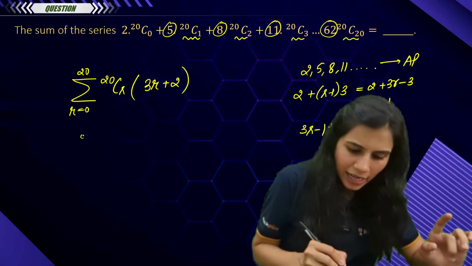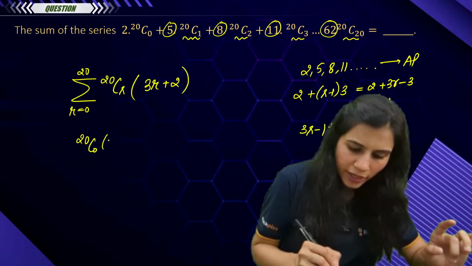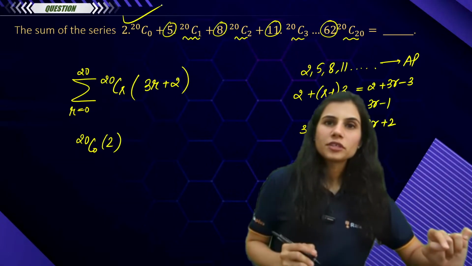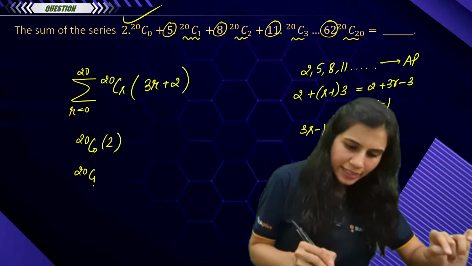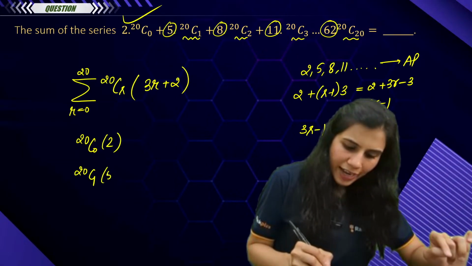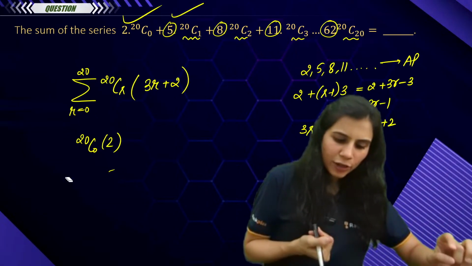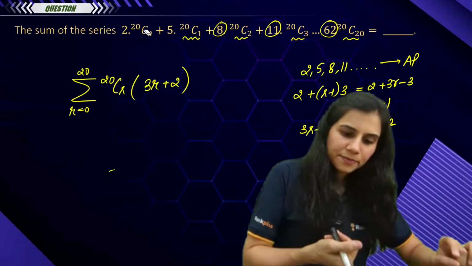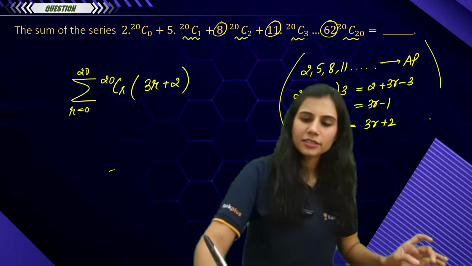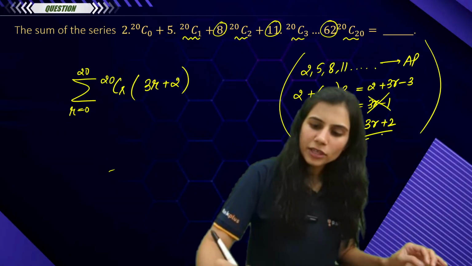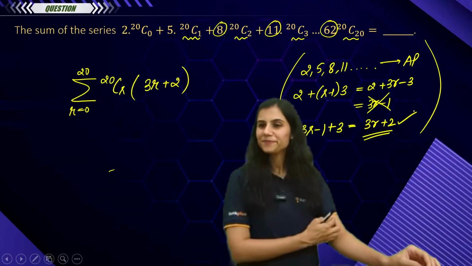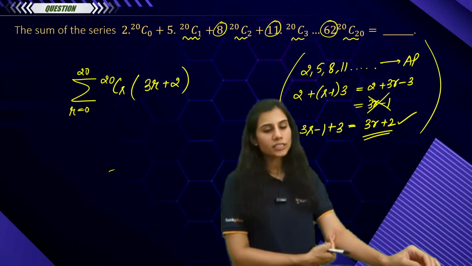Here, if I plug in r as 0, I get 20C0 into 2, which is matching my first term. If I plug in r as 1, I get 20C1 into 5, which is matching my second term. Bingo, people, it's working. This is perfect. 3r minus 1 did not work, 3r plus 2 is working. Absolutely correct. Awesome job done.